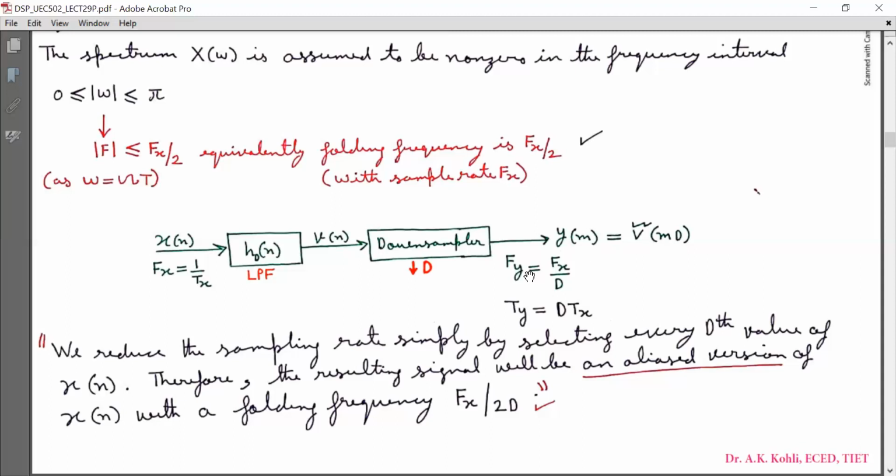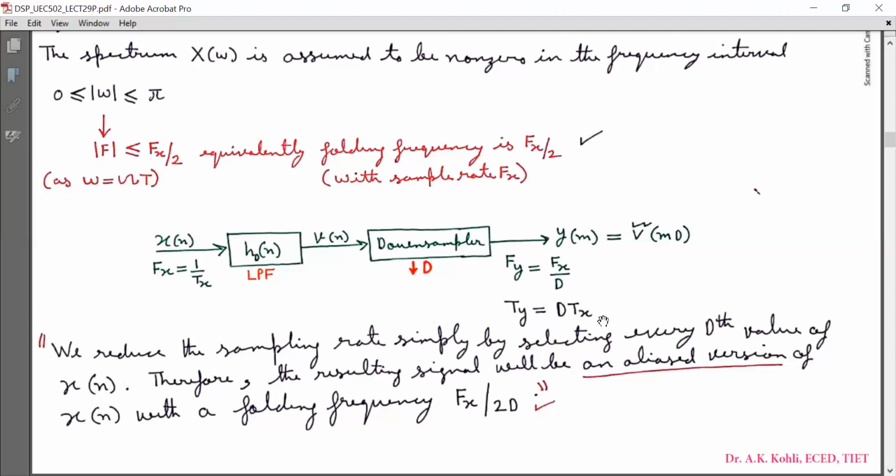That is capital Fy, and that is equal to capital Fx by D, because we have reduced the sampling rate by a factor of D. Correspondingly, the sampling interval for the output signal is capital Ty, which is equal to capital D into Tx.